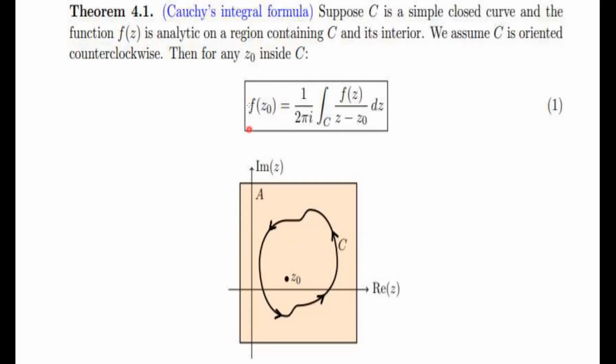The function is not known to you inside the boundary curve. The only thing you know is on the boundary, but with the help of this theorem, you can find the value of this function at any arbitrary point z0.